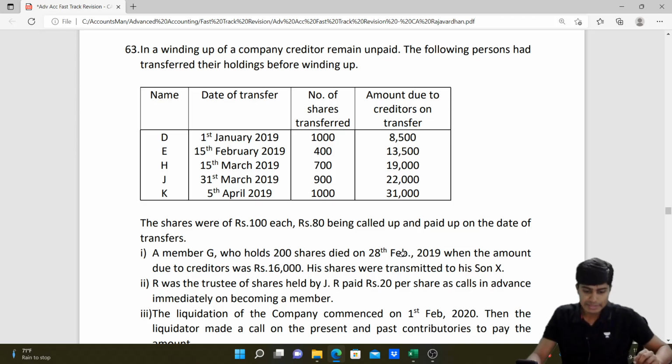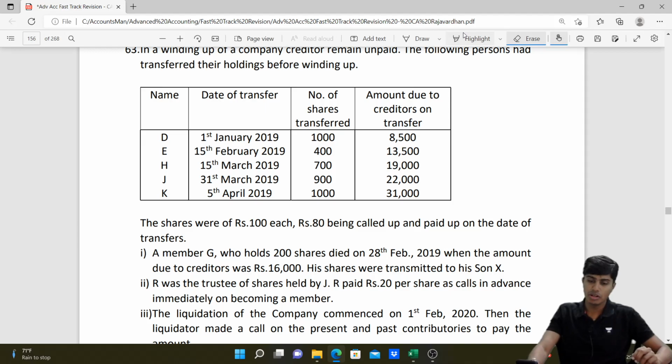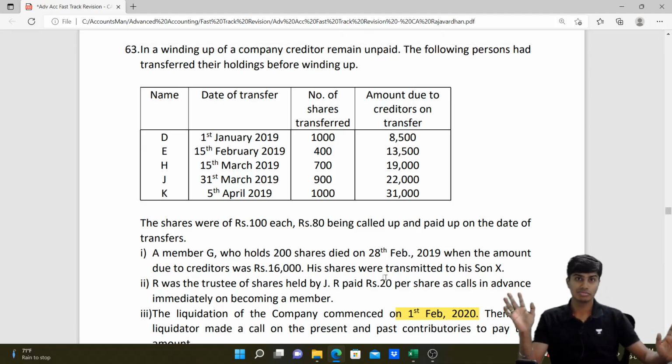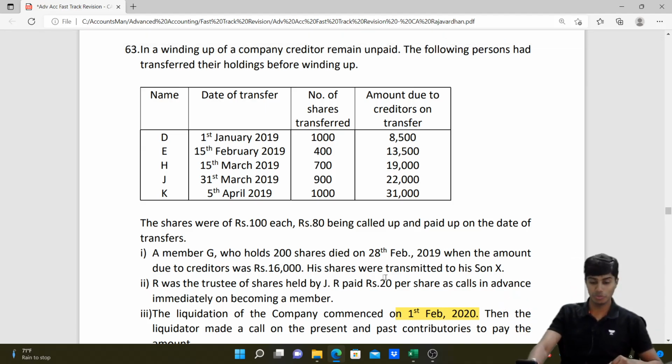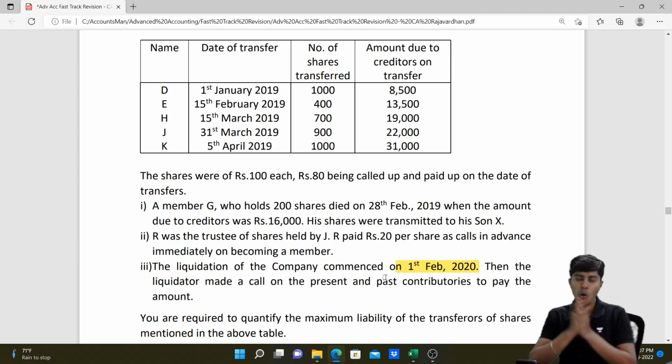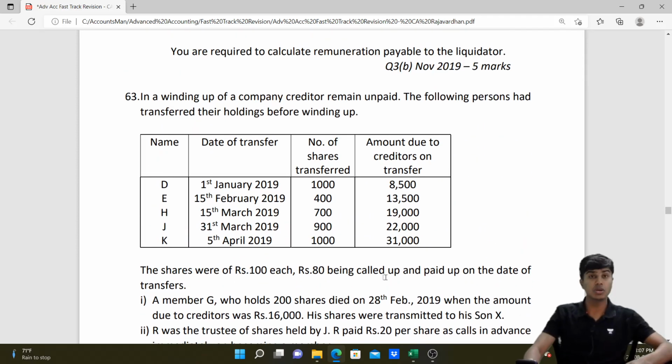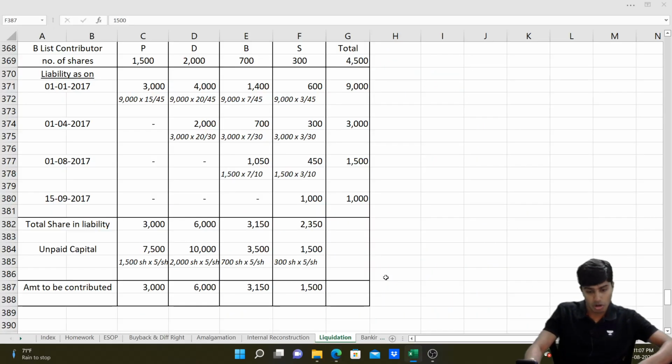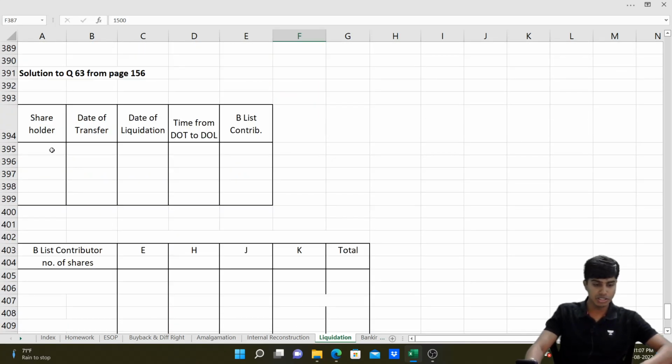The liquidation of the company commenced on 1st Feb. So whoever has transferred shares between 1st Feb 2019 and 1st Feb 2020 is caught. They are B list contributors and would have to contribute, except for X, who is a son and who got shares by transfer legally, and J, because his trustee R has paid the money duly. Very good. Come on, let's start the computation. Let's now see who are B list contributors and who are not. Solution to question number 63.